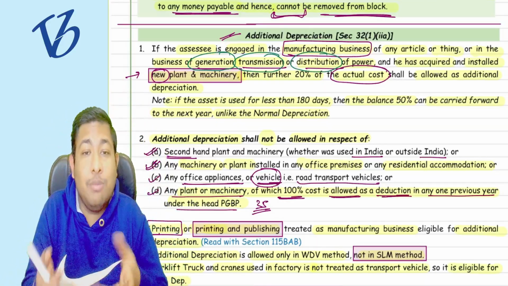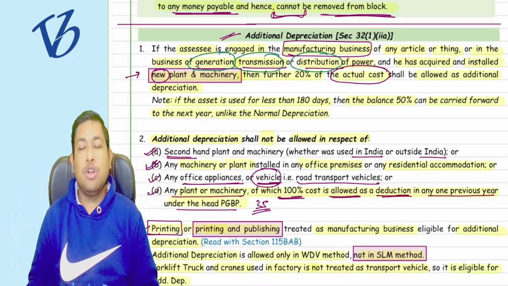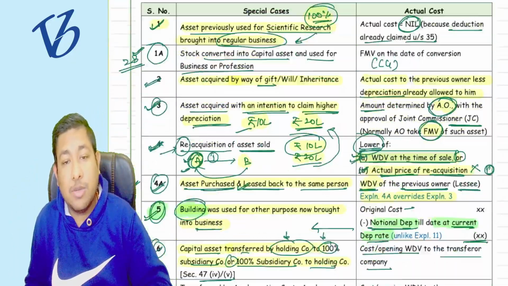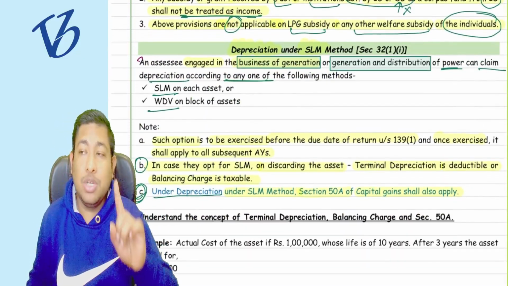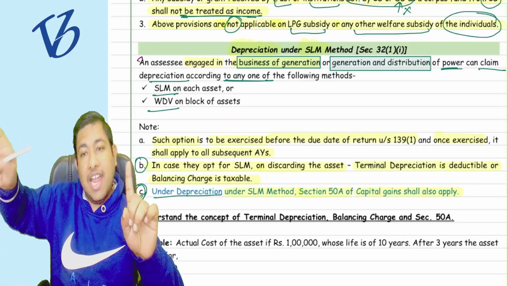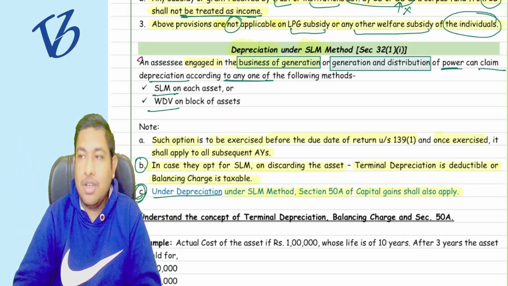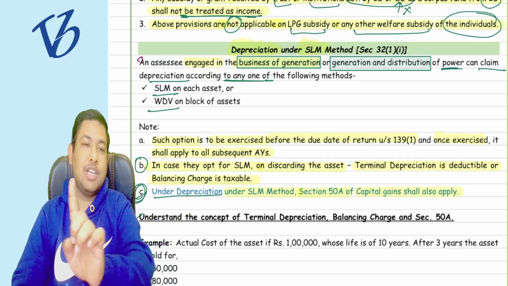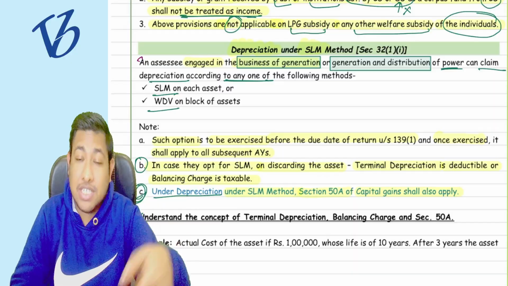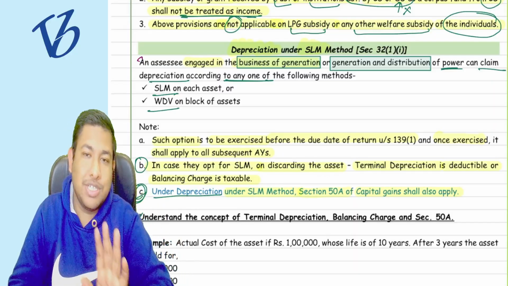Here any combination is allowed, but for the purpose of SLM, only generation business and generation and distribution business is allowed. Transmission is not there and only distribution is not there.